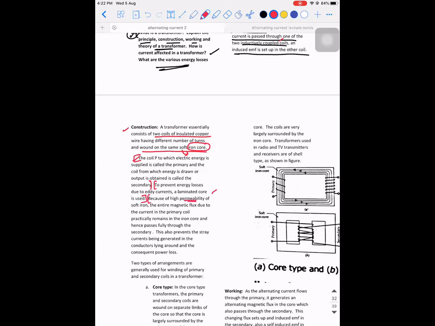Why is the soft iron core used? Because of the high permeability of soft iron. The entire magnetic flux due to the current in the primary coil practically remains in the iron core and hence passes fully to the secondary coil. So this point might be asked: why is the soft iron core used? It is because of its high permeability. The entire flux that is generated by the primary coil will get linked with the secondary coil. So there is no loss of flux ideally.